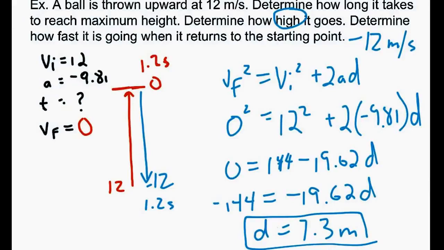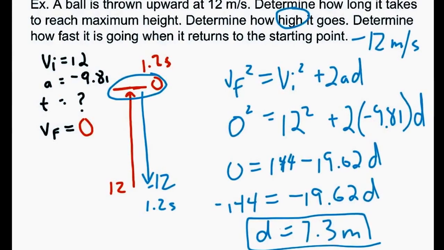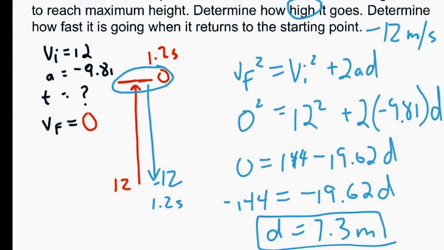Okay, so we know that it went up 7.3 meters, and we could do the calculation again if we wanted to, and we'd find out that it falls 7.3 meters downwards. Okay, so that's sort of the key ideas for these questions. Pretty basic, just basically remember to always use negative 9.81, and then just remember at the top we get a speed of 0. That's sort of the key idea.